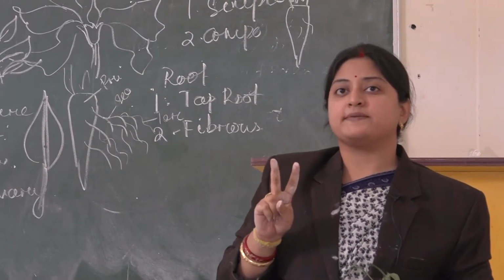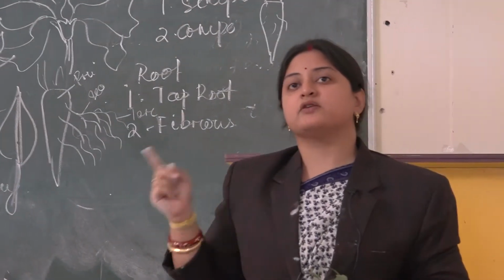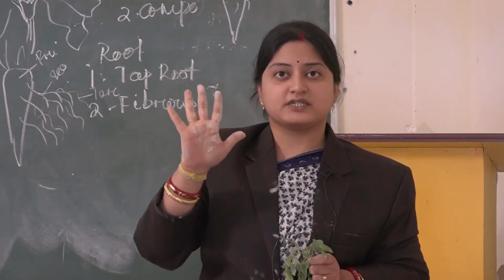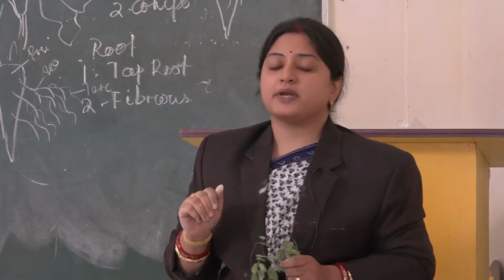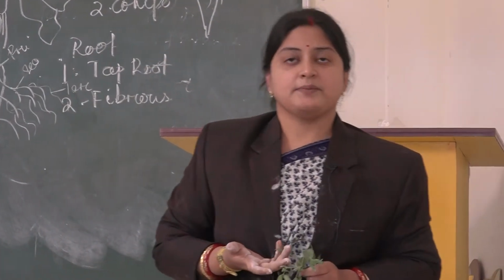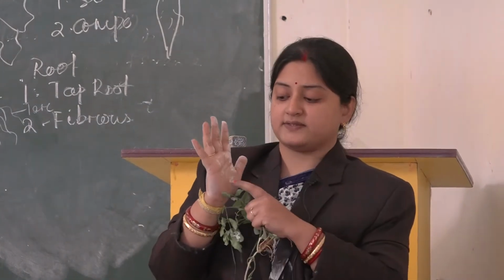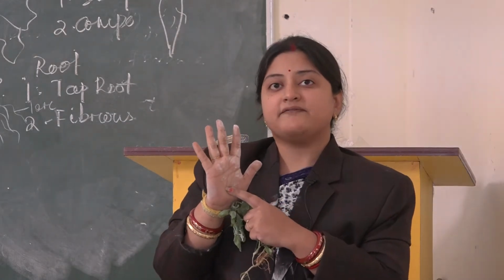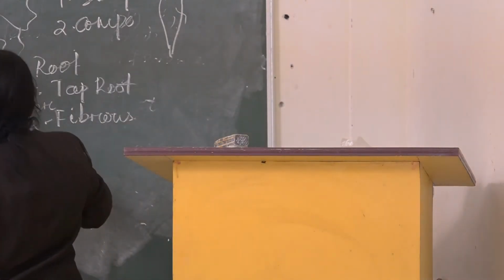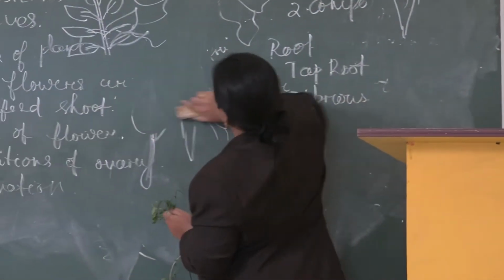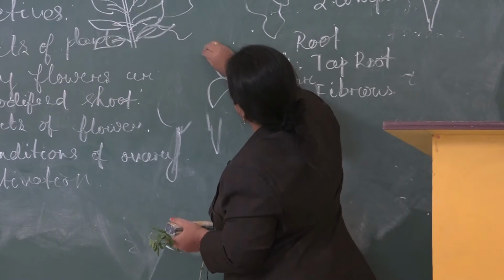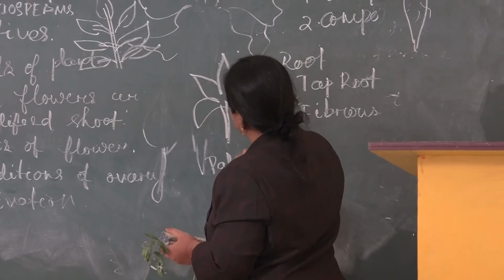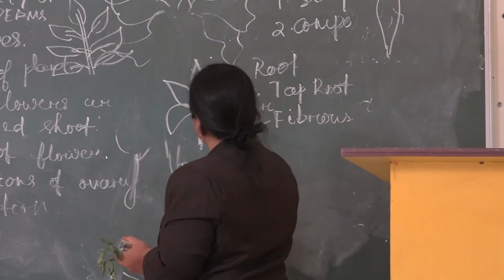Compound leaf can be of two types. One is your pinnately compound, another one is your palmately compound. The word palm itself indicates that it looks like a palm. For example, in case of your papaya plant, you must have seen a papaya plant. The leaflets are all connected at the center, or all connected at a single point. For example, see the structure is like this. This is the structure of a palmately compound leaf.